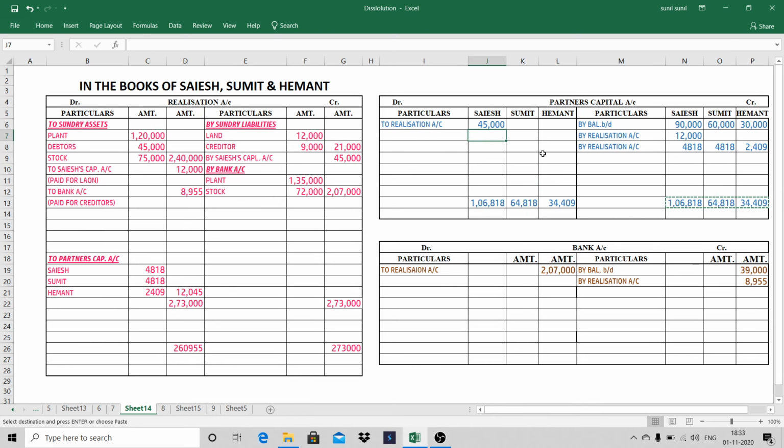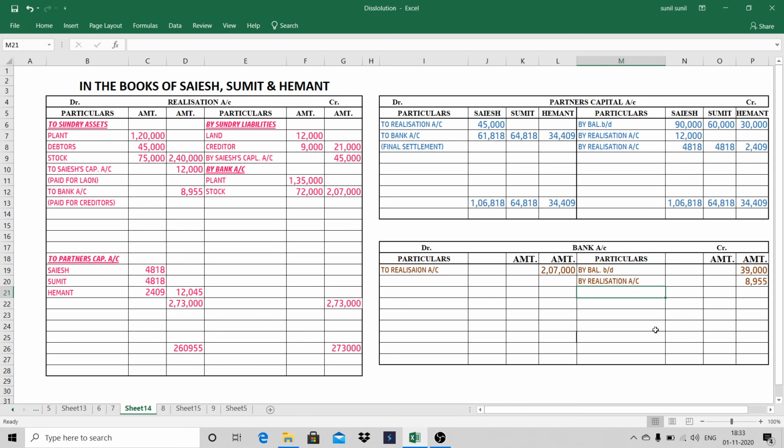I'll check the balance now. Here equal to 1,06,818 minus 45,000. We'll be getting this much balance. Here I'll write to bank account, and here I'll write final settlement.